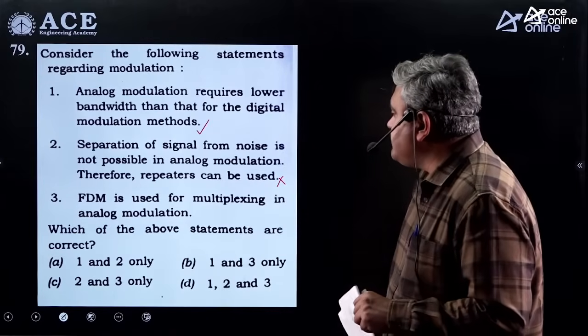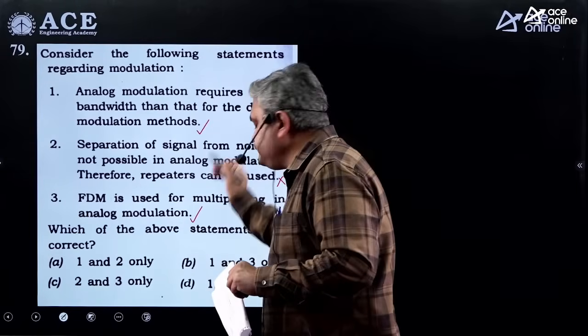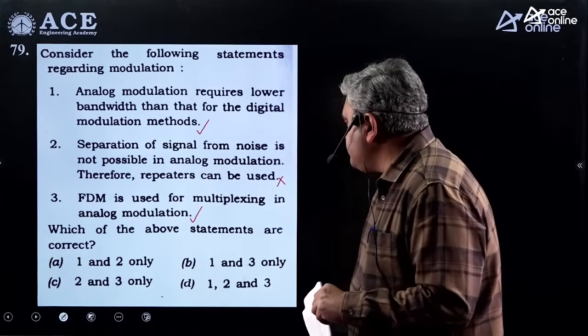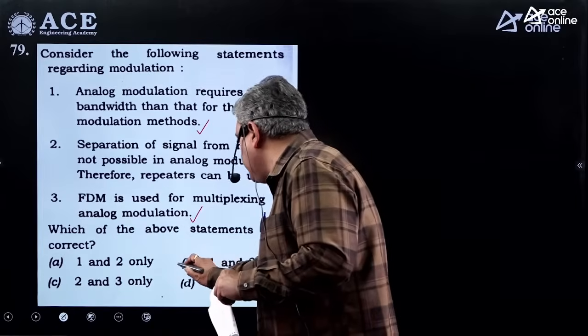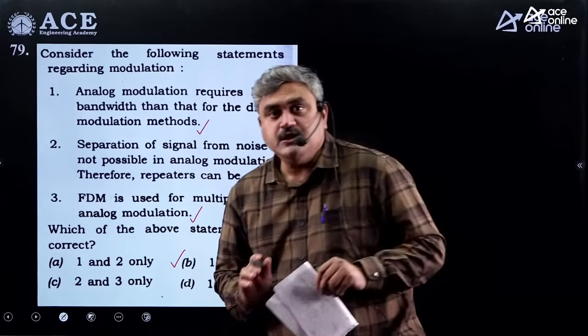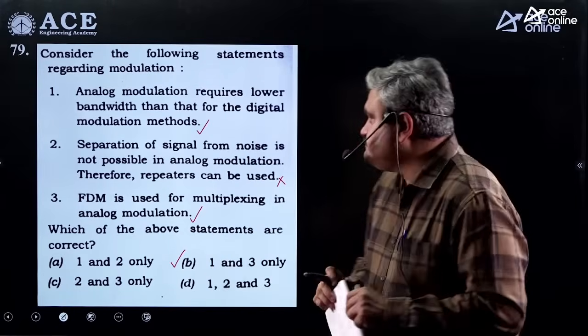FDM is used for multiplexing in analog modulation. Definitely correct. So which of the above statements are correct? Definitely 1 and 3 are correct. 2 is wrong. You cannot use repeaters. You can use only amplifiers.